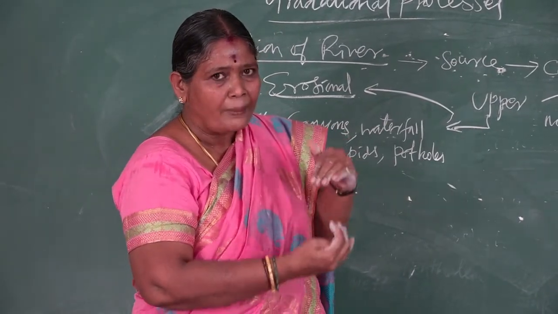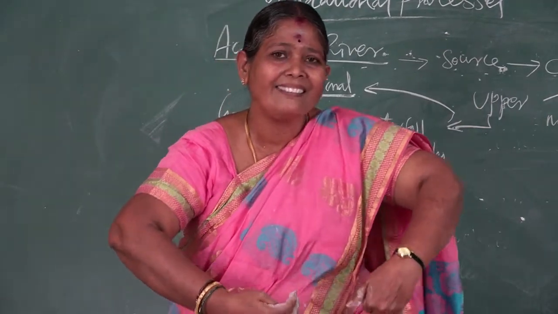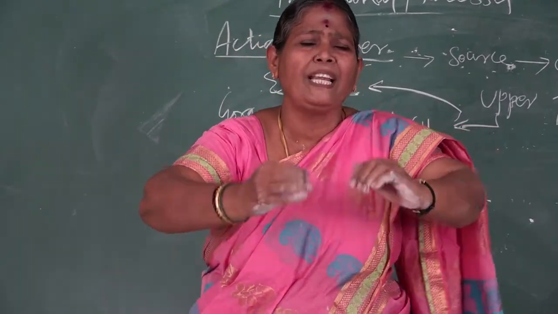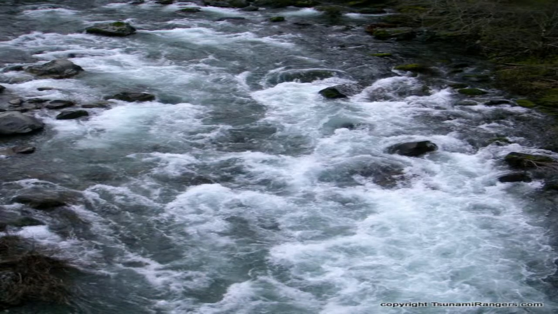Next, after forming the plunge pool, the river which flows shallow with speed is called a rapid. This is called a rapid. What I show you in the picture, sometimes you can see if you visit any waterfalls: such types of features, how the water flows with speed in a shallow region. So this is called rapids.